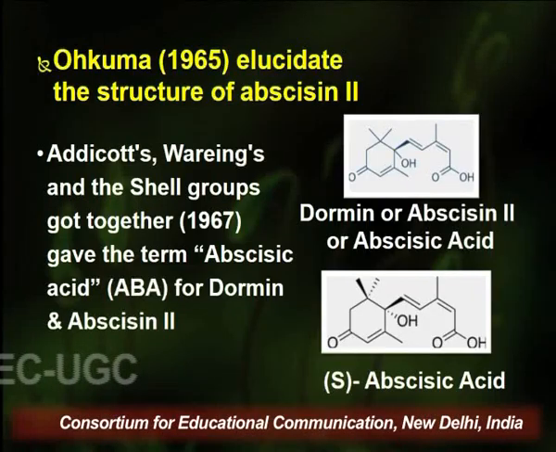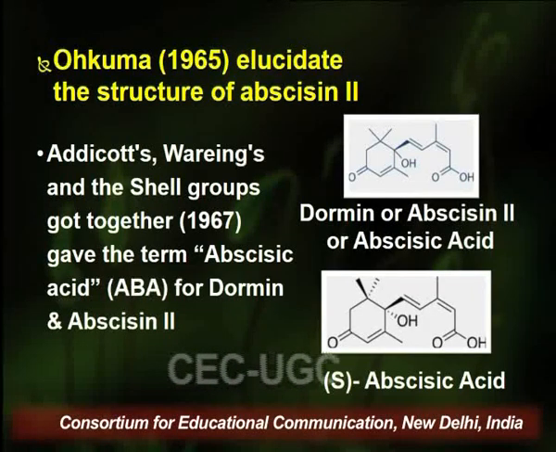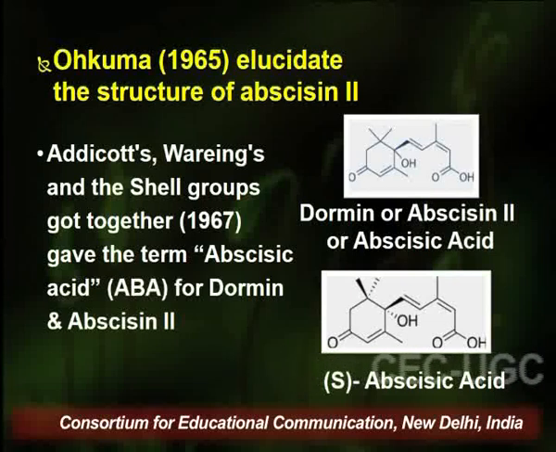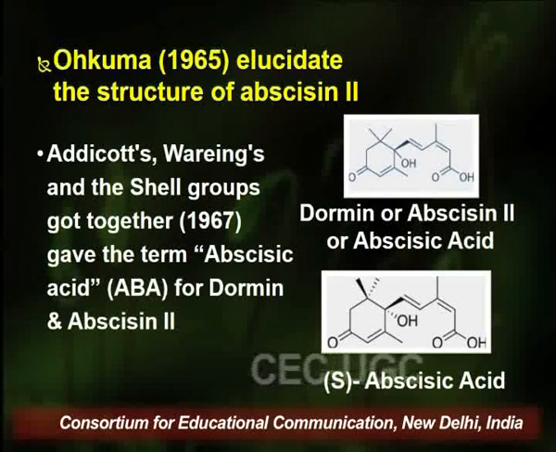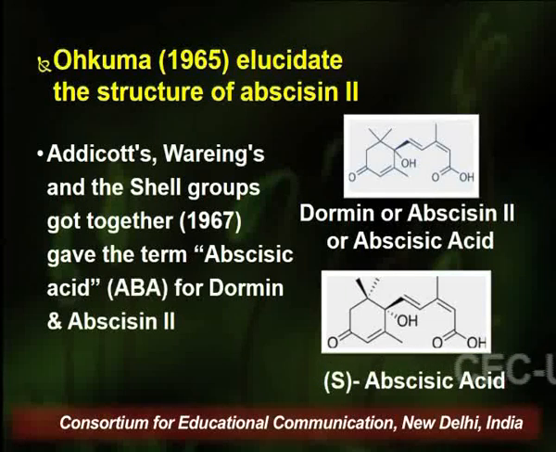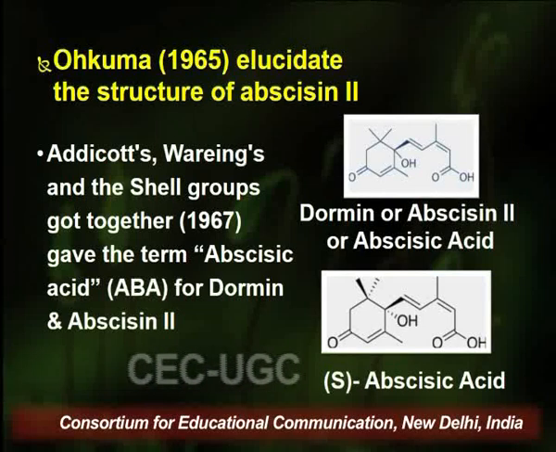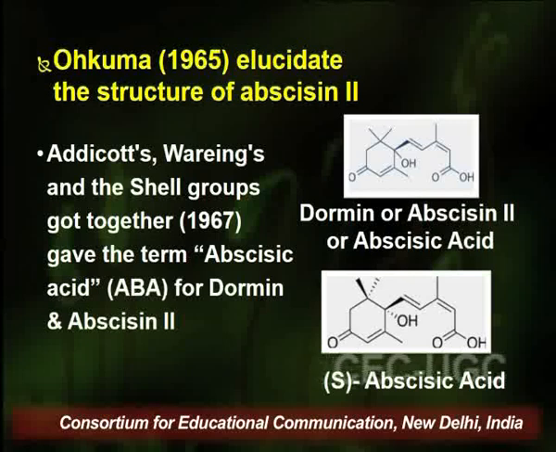Therefore all the groups who were working on these compounds, Edicott's group, Waring's group and the Shell groups, came together in an international conference on plant growth regulators, and they unanimously decided to give a common term to this compound. They found that dormin, abscissin 2 and abscissin 1 are nothing but a similar compound, so they unanimously agreed to give the term abscisic acid for all these compounds. This is how the term abscisic acid came into existence.